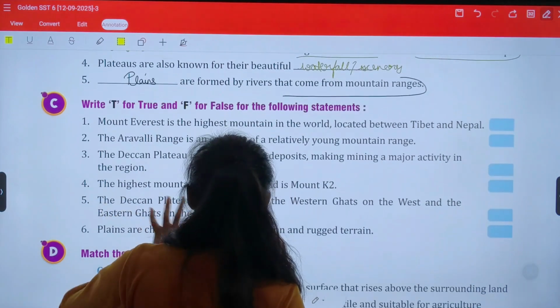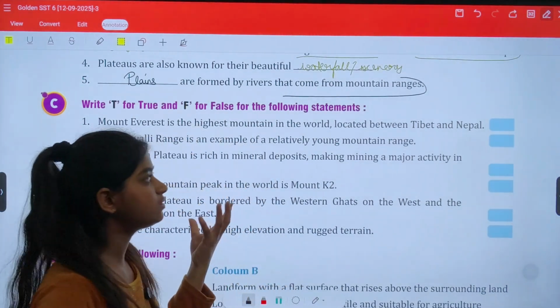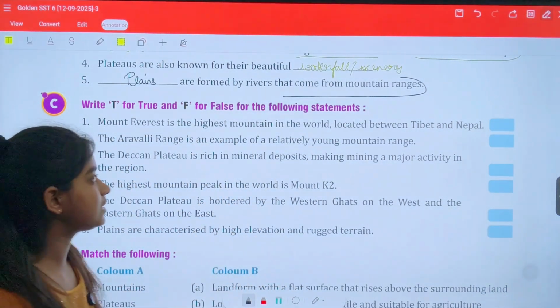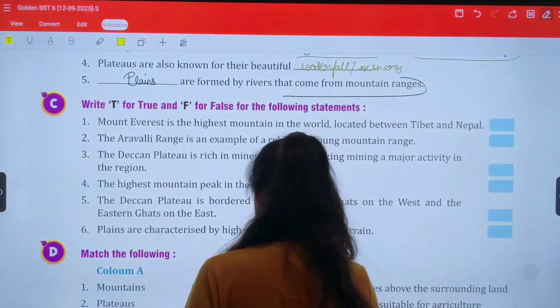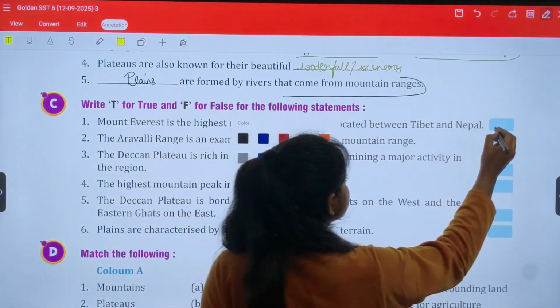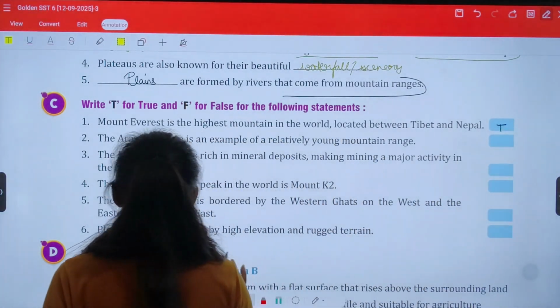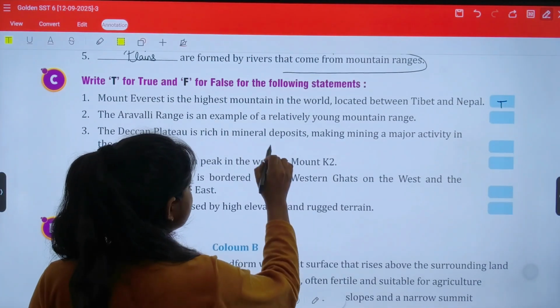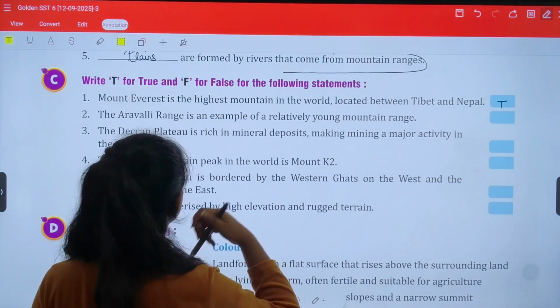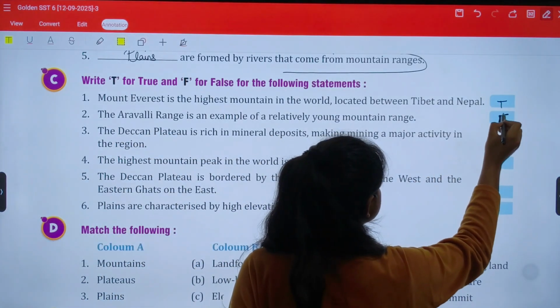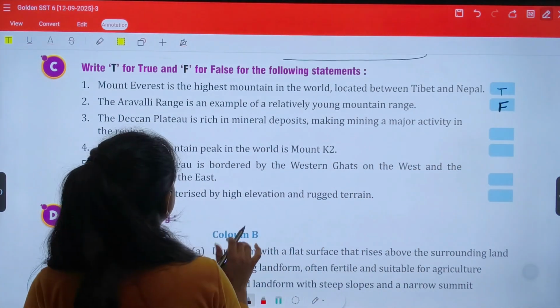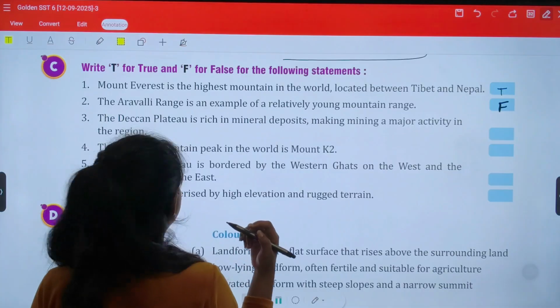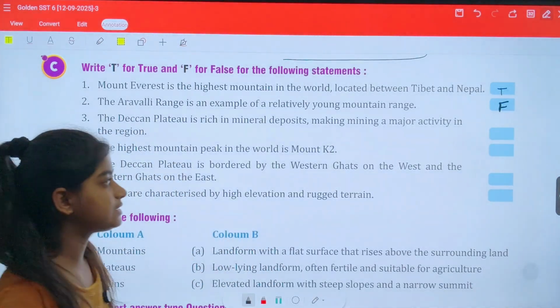Next we have: Mount Everest is the highest mountain in the world located between Tibet and Nepal. So definitely this is the correct option. The answer is true. The Aravalli Range is an example of a relatively young mountain range. So this is not correct, it is false. The Deccan Plateau is rich in mineral deposits, making mining a major activity in the region. Definitely this is the correct answer.